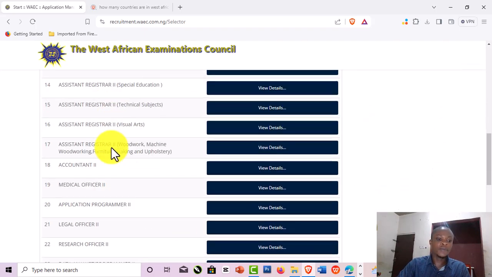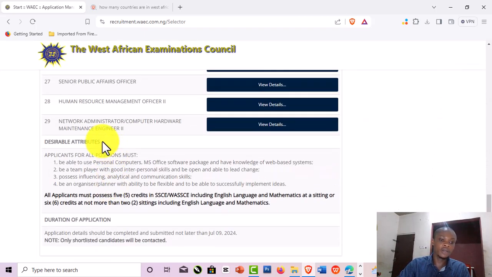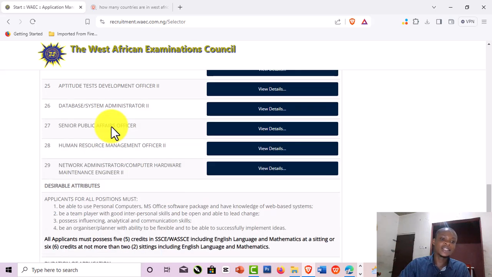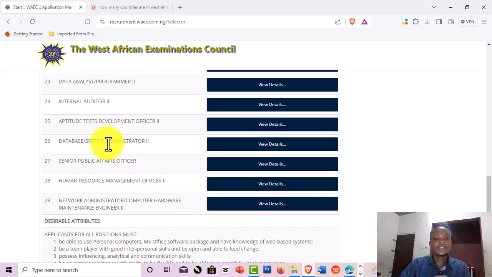Now these are the various positions that are available. We have about 29 positions.